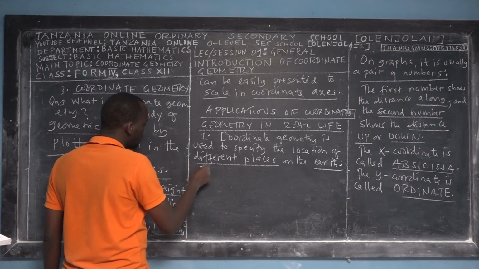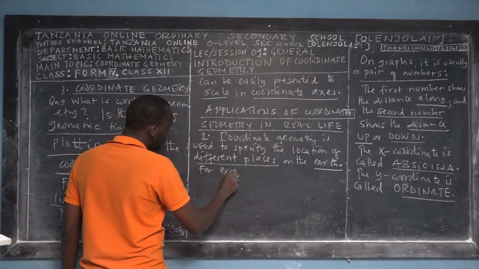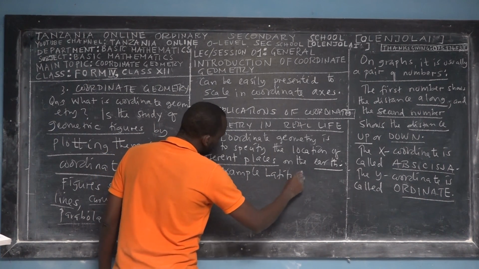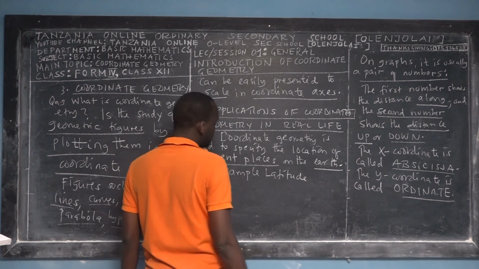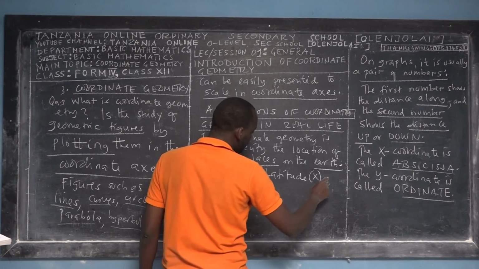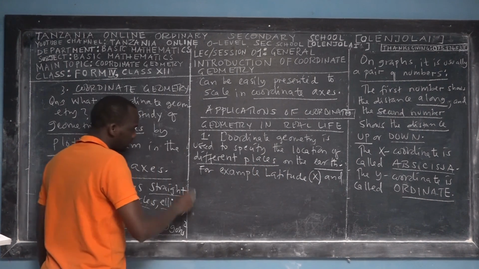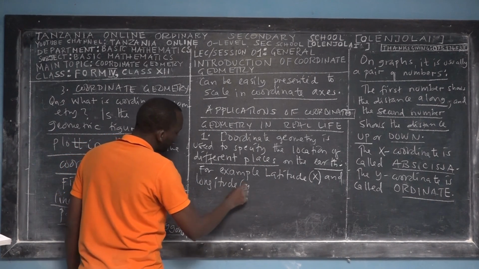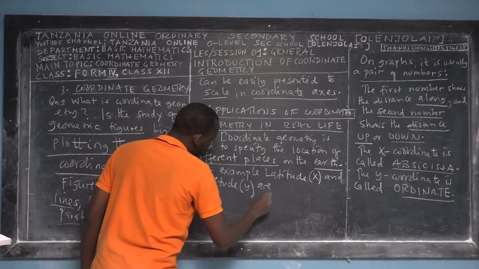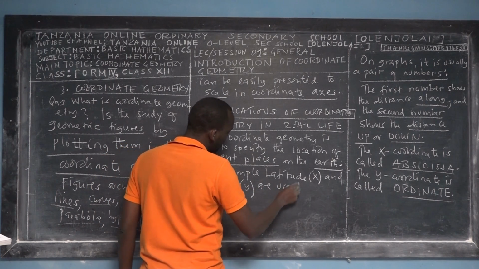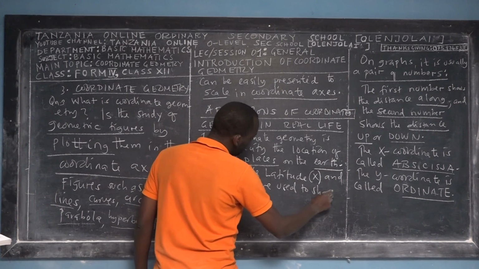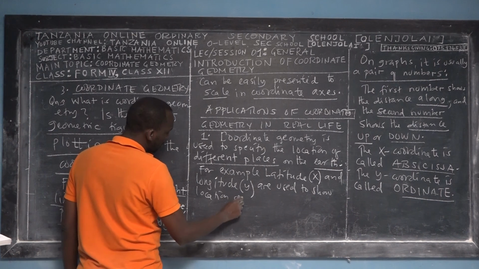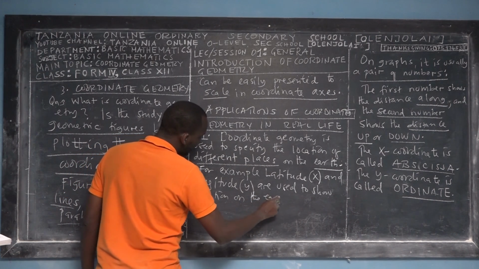For example, latitude, which acts like the x coordinate, and longitude, which acts like the y coordinate, are used to show locations on the Earth's surface.